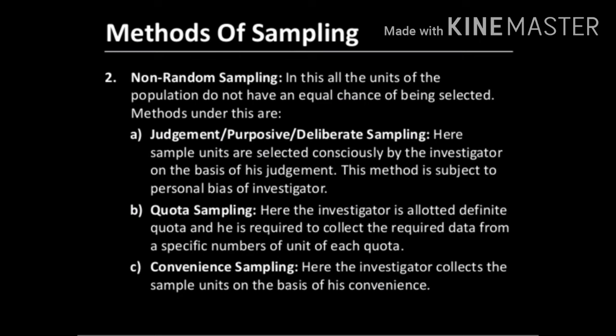Suppose the investigator is very partial. This type of non-random sampling leads to some bias. Bias means an error may occur because of this sampling.